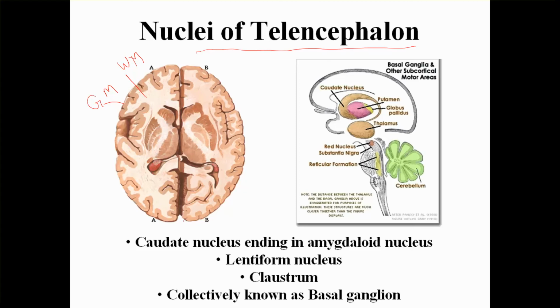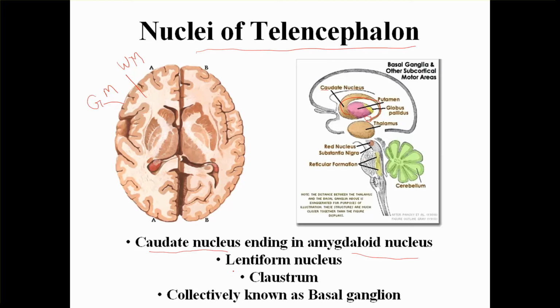Now there are some nuclei of the telencephalon which are within, more deep. They are called the nuclei of the telencephalon, and the names are caudate nucleus. You can see here in this photo the caudate nucleus, the name starts with C, and it also is C shaped, comma shaped. The caudate nucleus ends in a nucleus called amygdaloid nucleus. There is a nucleus over here, it's called amygdaloid nucleus.